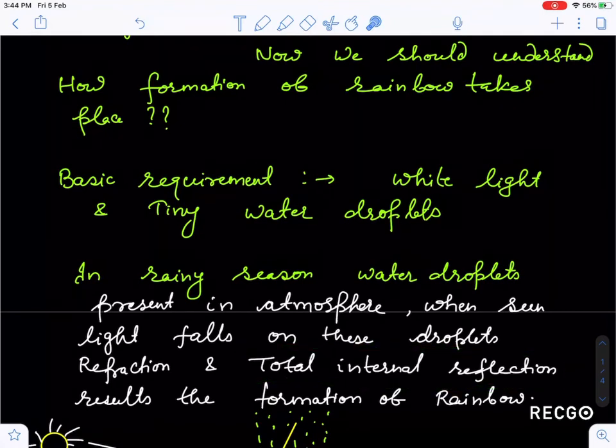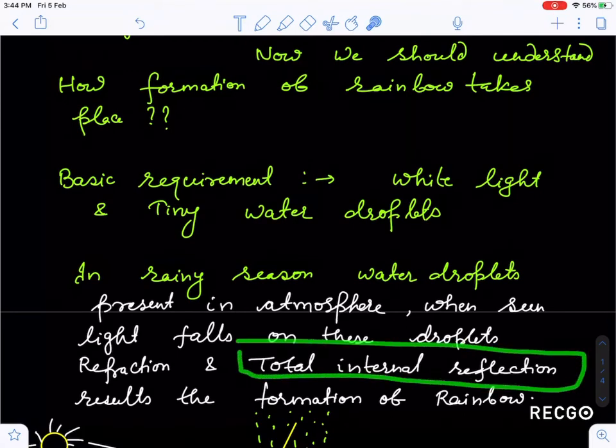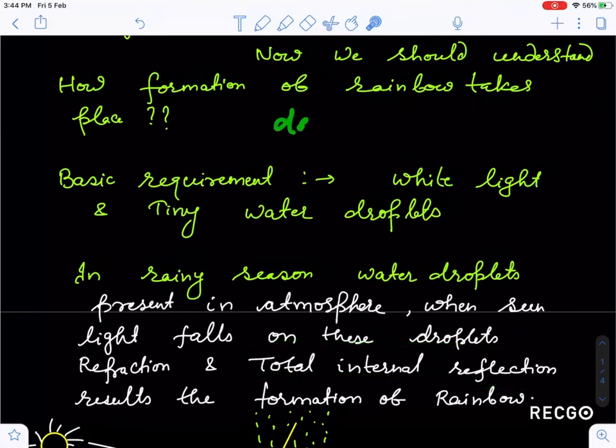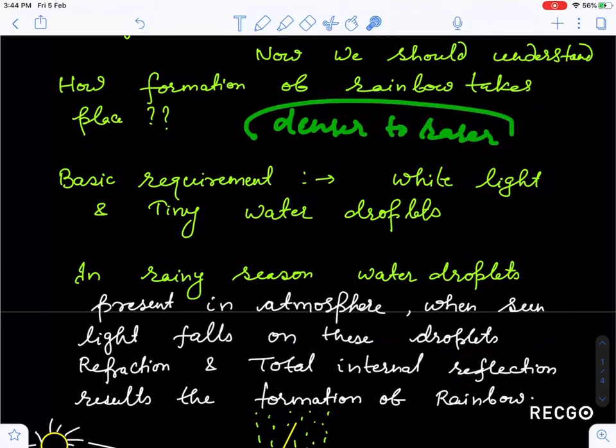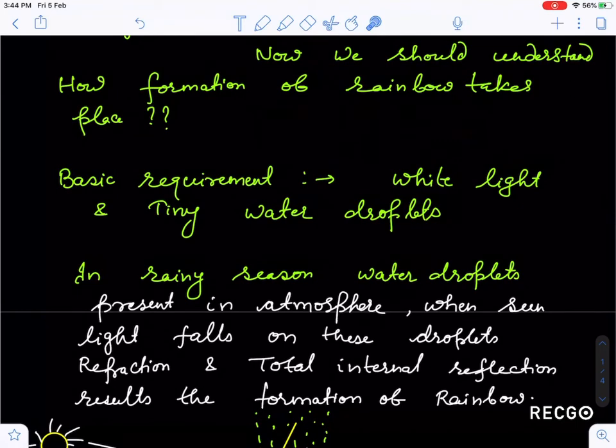Now what is total internal reflection, guys? As I told you, when light enters from one medium to another medium, it bends towards the normal or goes away from the normal. When light enters from a denser medium to a rarer medium, it goes away from the normal. So for TIR, total internal reflection, to take place, light must enter from a denser medium to a rarer medium. Keep in mind, denser medium to rarer medium, then only TIR is possible.